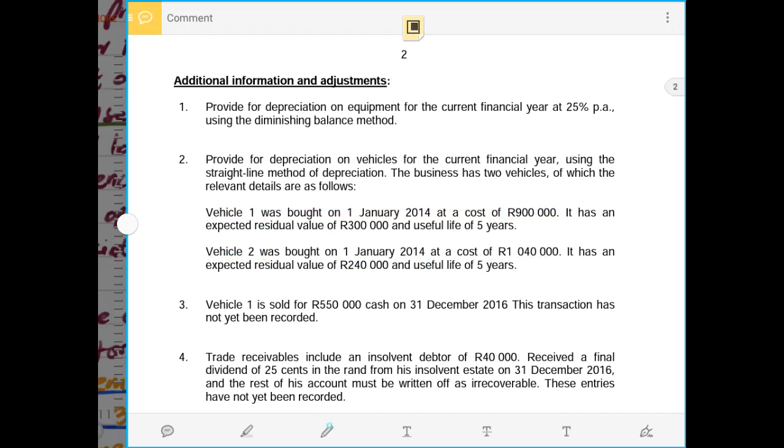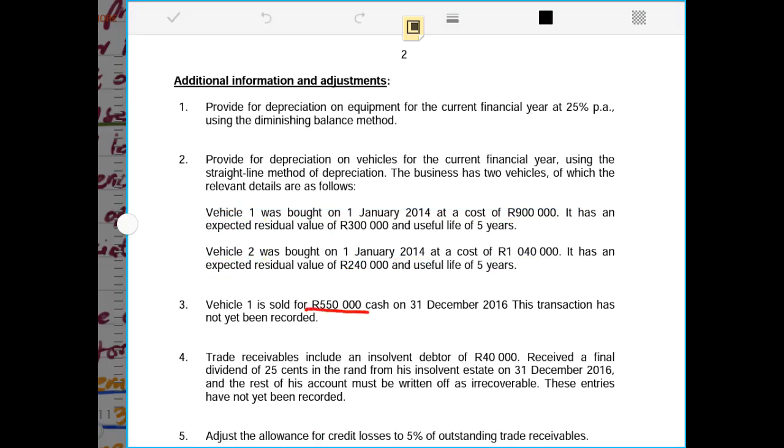vehicle 1 was sold for 550,000 rands. So now the minute this was sold, it means we have to dispose the asset and derecognize it from the books of the business. And it was sold on the 31st of December in the year 2016. And because of that, we have to calculate the carrying amount until the end of the year 2016. So now we have to take into account the cost of this asset, of which the cost of motor vehicle 1 is given to be 900,000 rands.